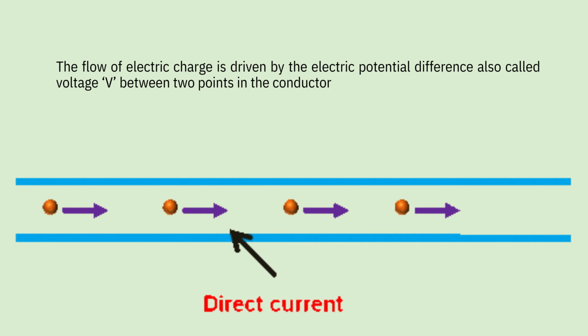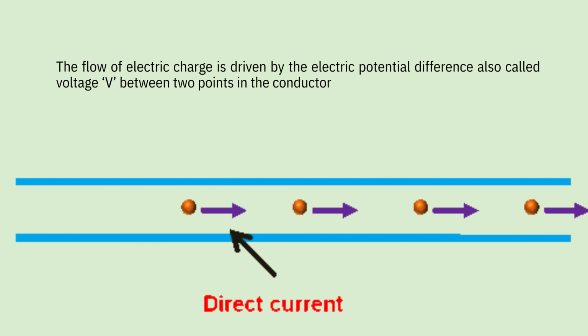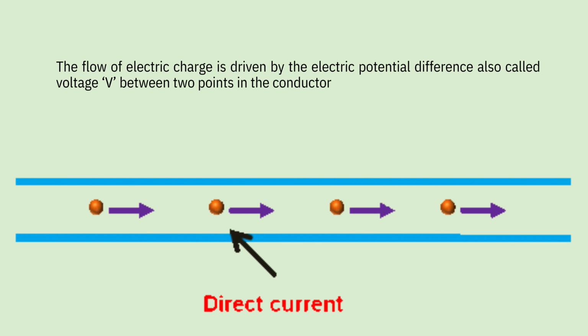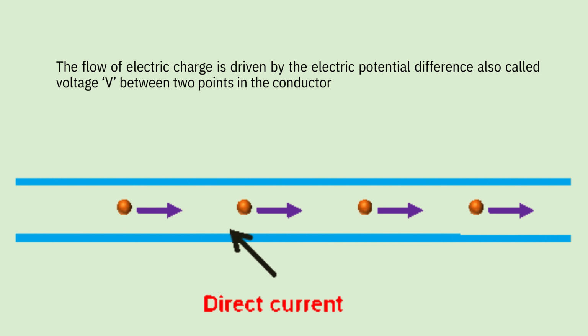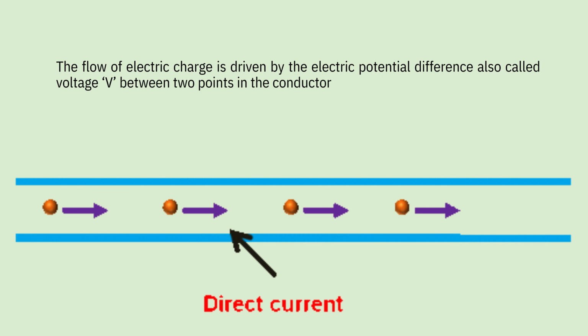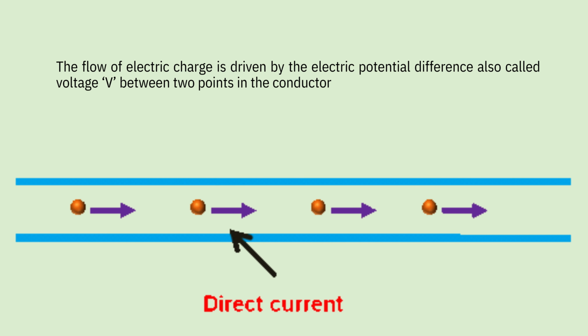The flow of electric charge is driven by the potential difference, also called voltage, between 2 points in the conductor, like in the metal wire. Much like how water flows from higher pressure to lower pressure, that means from higher potential to a lower potential.